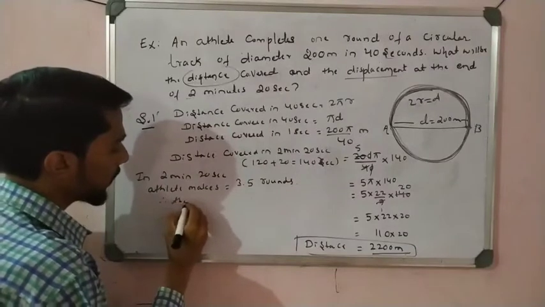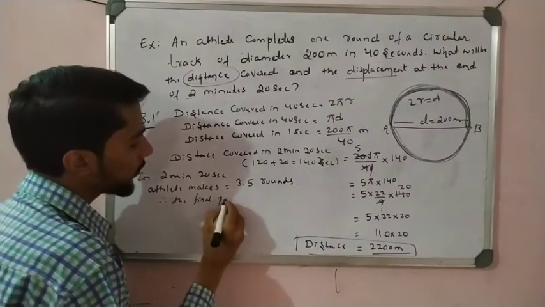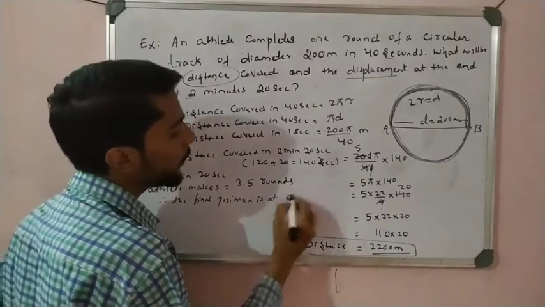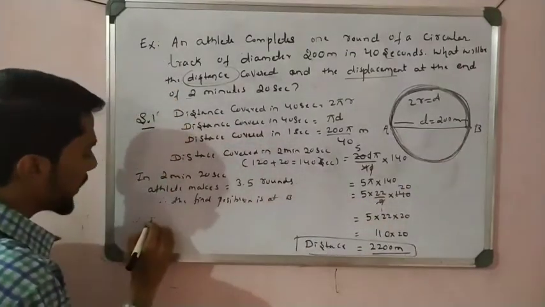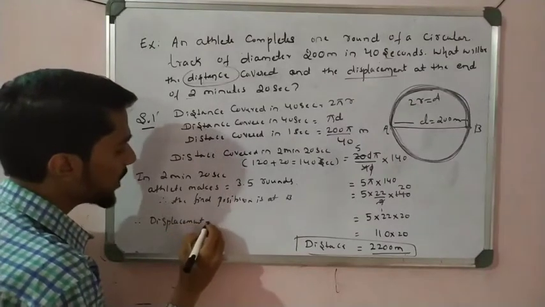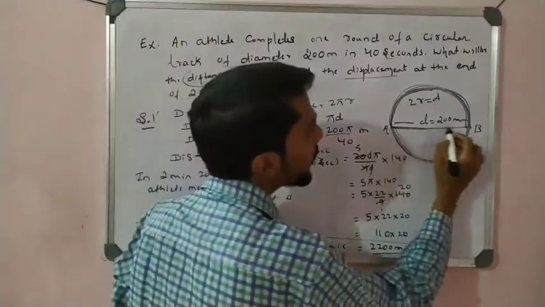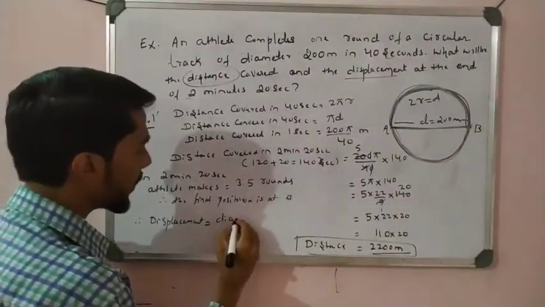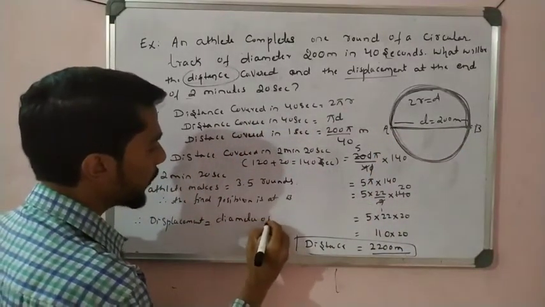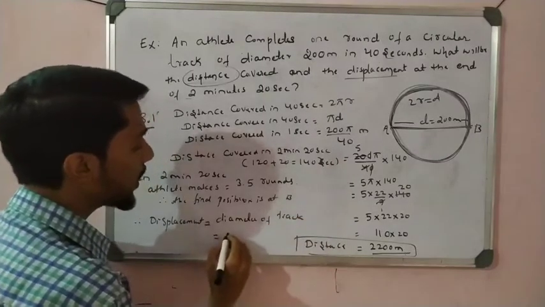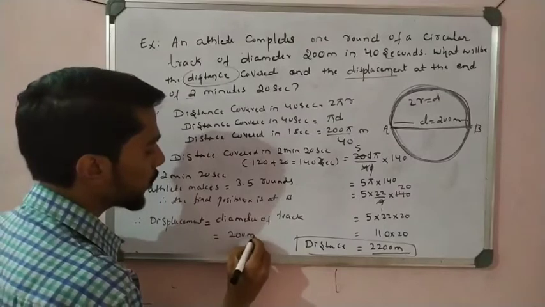Therefore the final position is at B. Therefore the displacement is equal to the diameter of the track. So the diameter is 200, and the displacement is 200 meters.